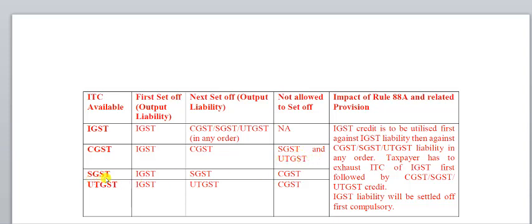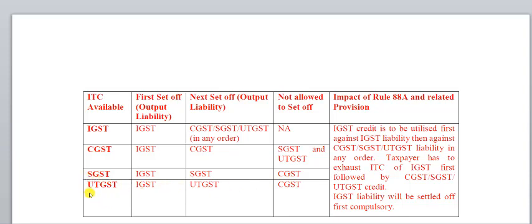ITC available under SGST can be set off against IGST first, then it can be set off against output tax liability of SGST. Once again, output tax liability of CGST cannot be set off against input tax credit of SGST.